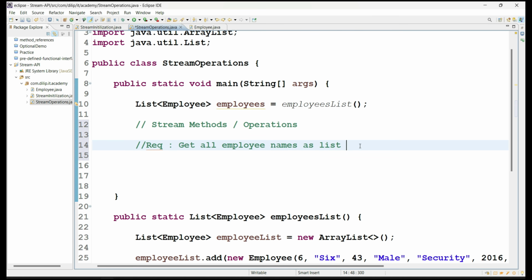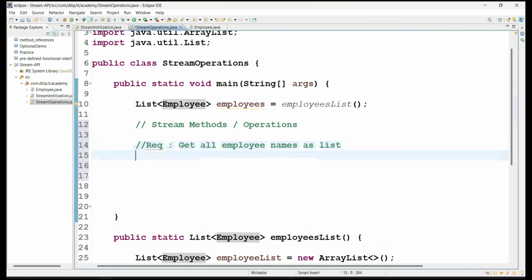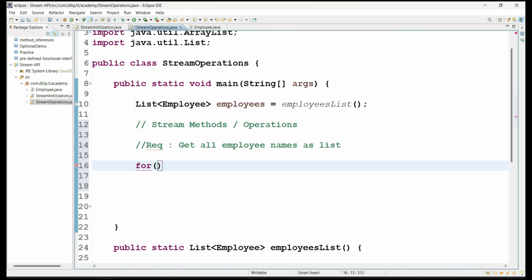So this is the requirement I gave to you. From this list of employee objects, you have to collect only the employee names as a list again. So what will we do in regular programming, before Java 8? Probably we will iterate all the employee objects like this.